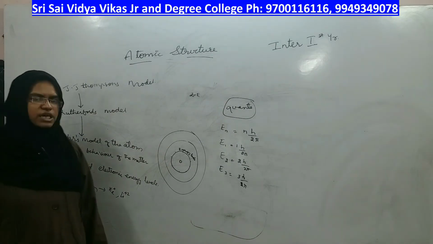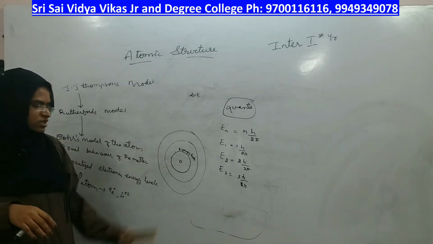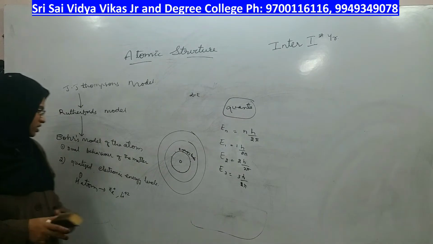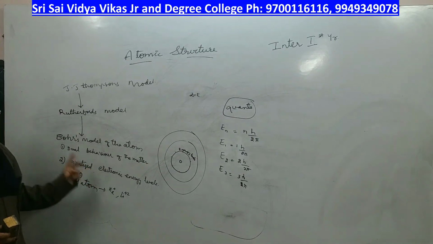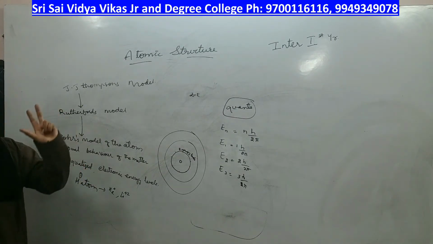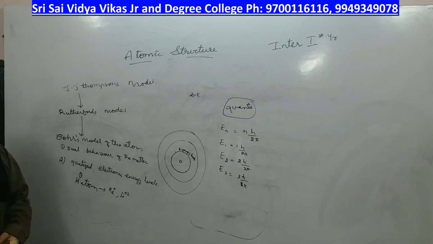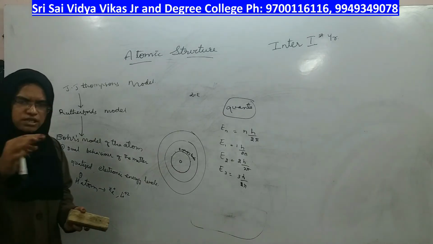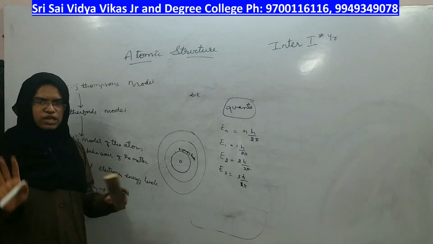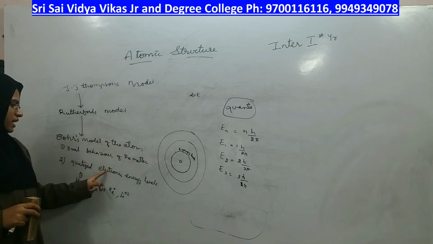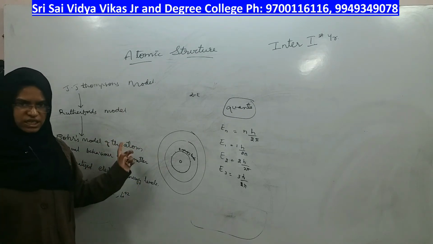So Bohr took an example of very simple atoms like them and tried to explain by taking electronic energy. The form of energy we are using here is electronic energy, which is quantized and fixed; those levels will not change. You can increase the electrons, decrease the electrons, jump the electrons to the next levels, bring the electron back to the ground level, that can happen, but the electronic levels will not change.